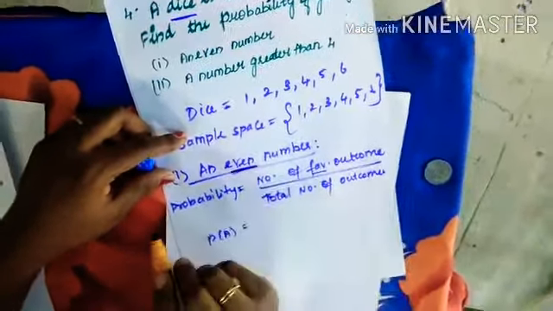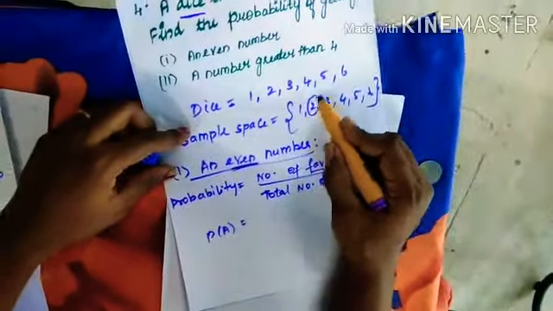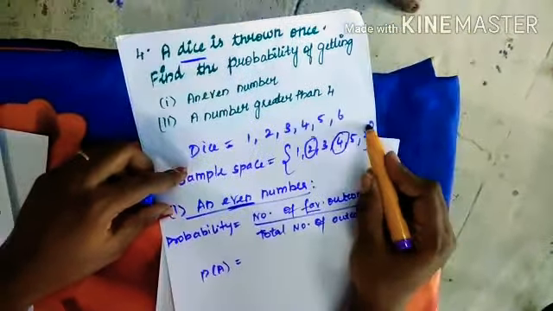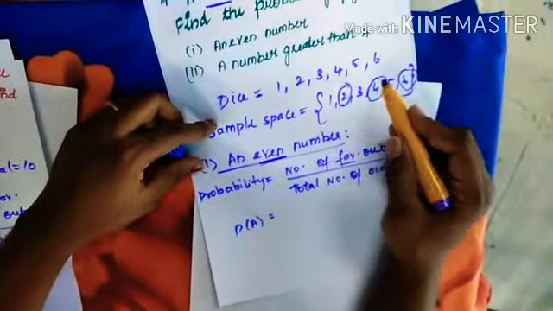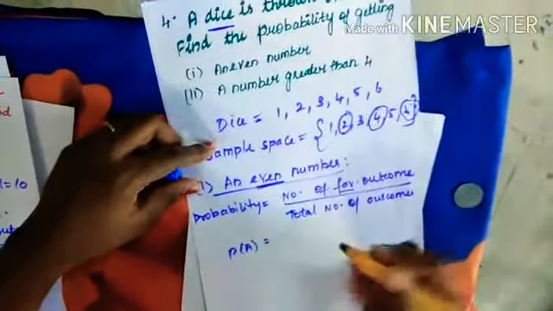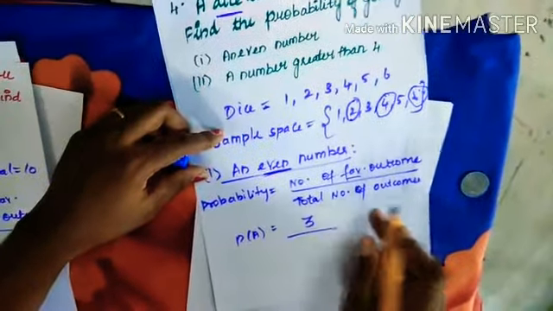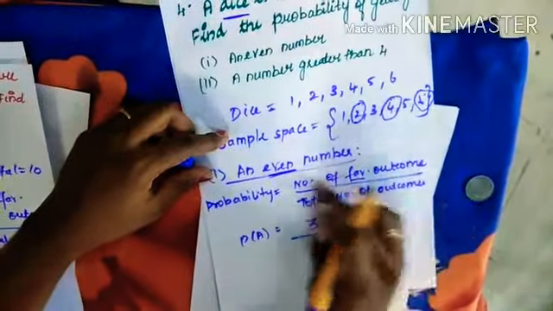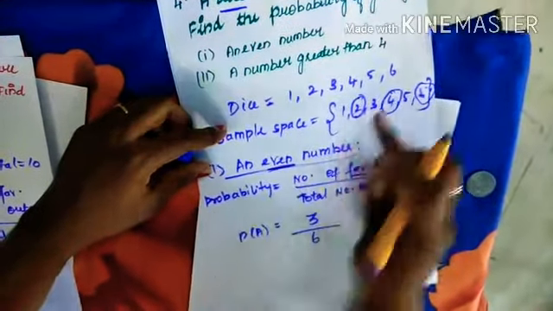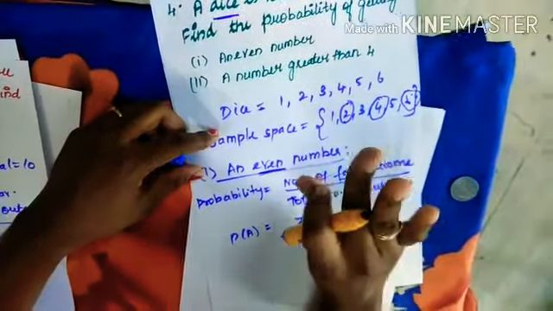It should be an even number. So how many even numbers are there? 1, 2 and 3, because 2 is an even number, 4 is an even number and 6 is an even number. So 3 favorable outcomes for us, out of 6 outcomes. Out of 6 numbers, 3 even numbers we are having.